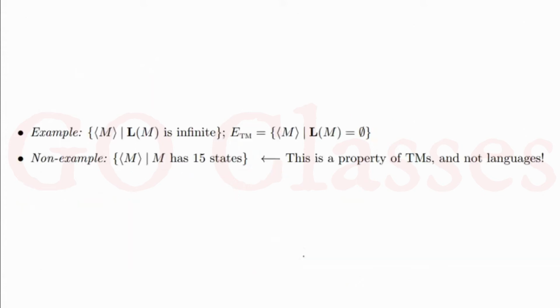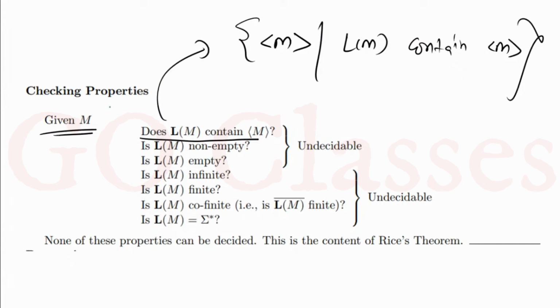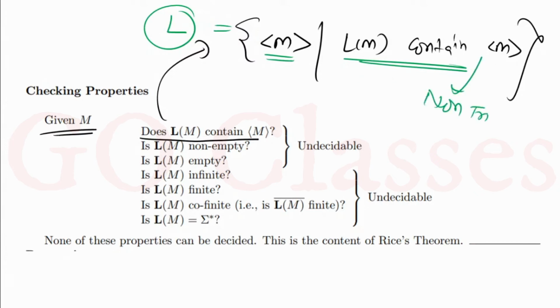Okay, now let's see all these problems. For this first problem, I can say the set of Turing machines M such that L(M) contains M. So this is my language. Now you can very easily analyze this language. First of all, you can see this property is a non-trivial property. This we have already seen.